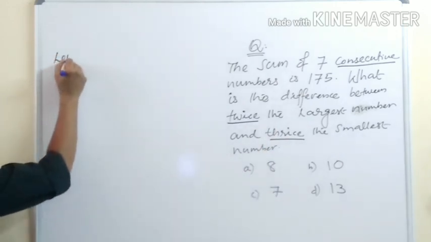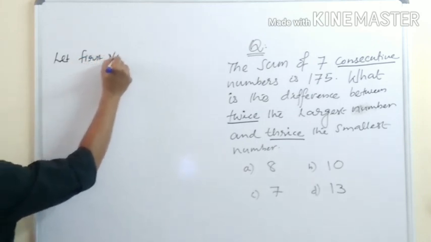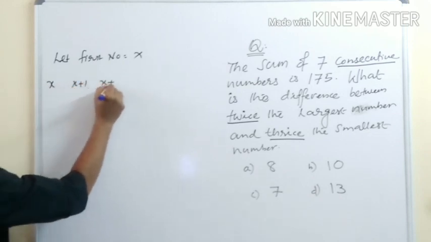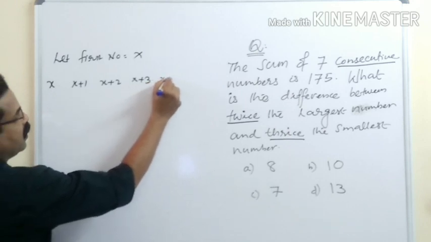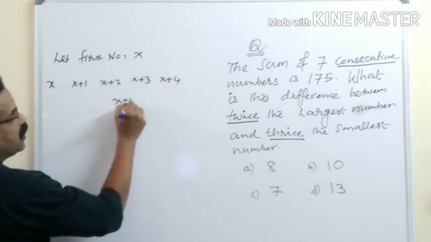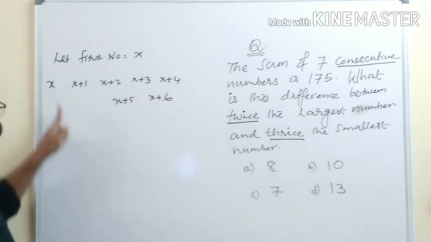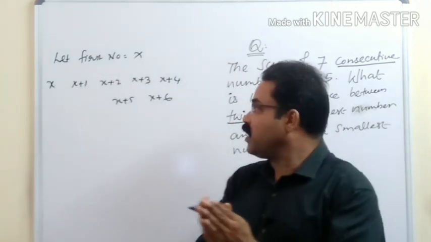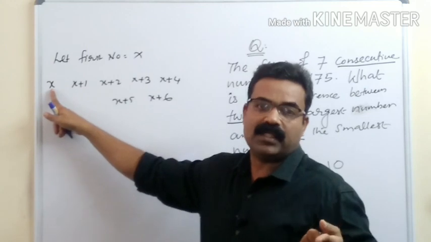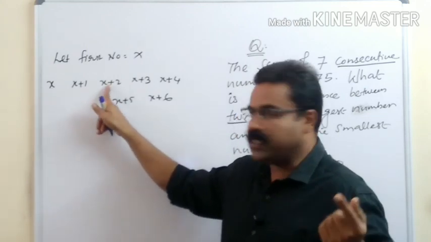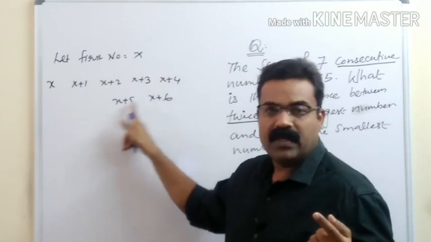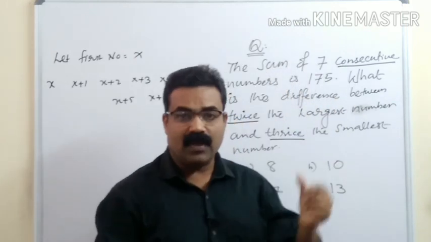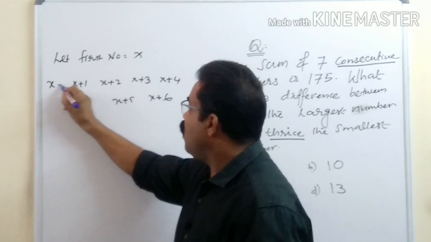So let first number equal to x. So 7 numbers means what? x, x plus 1, x plus 2, x plus 3, x plus 4, x plus 5 and x plus 6. 1, 2, 3, 4, 5, 6, 7. You got 7 continuous numbers, because I am adding only one. First number is x. So what will be the next number? x plus 1. Next number, x plus 2. Next number, x plus 3, x plus 4, x plus 5, x plus 6. So these are the 7 consecutive numbers. What we want, you take the sum. All this you have to add.